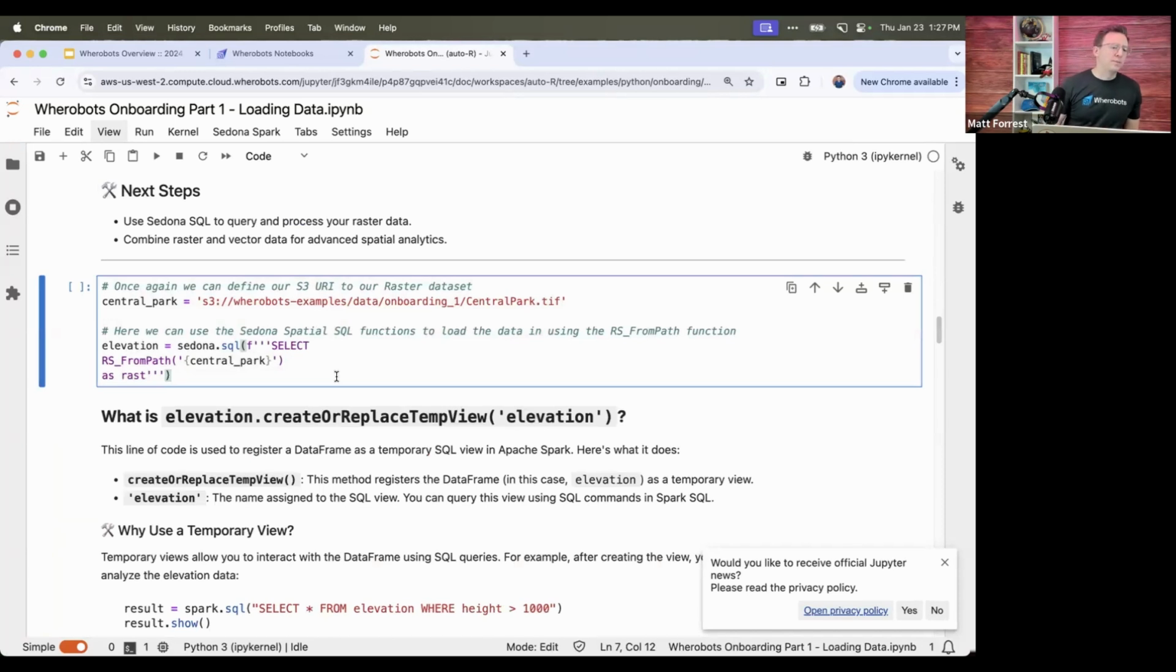We do have a question about projections. For GeoParquet, I believe you can store projection attributes in the metadata, yes.